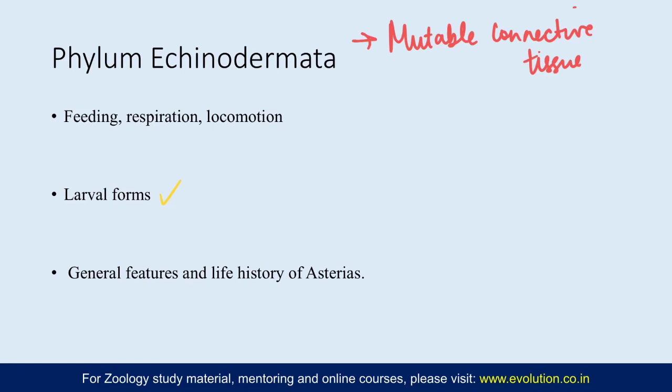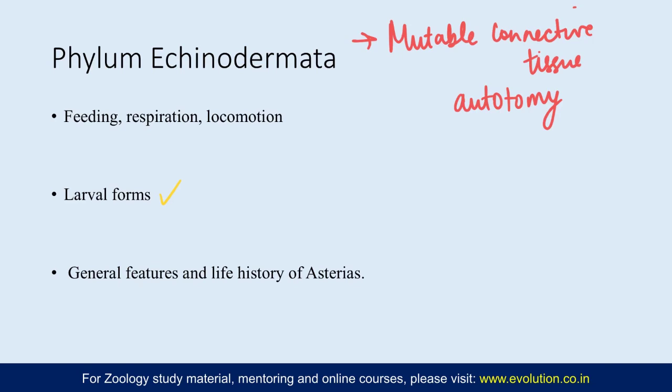So that is something which is the mutable connective tissue, and it is found in different anatomical locations in different echinoderm classes, and they are also involved in the mechanism of autotomy, where under threat the animal is able to leave behind its organ whenever it is being predated upon or something.